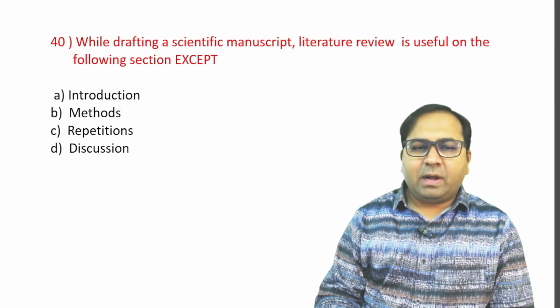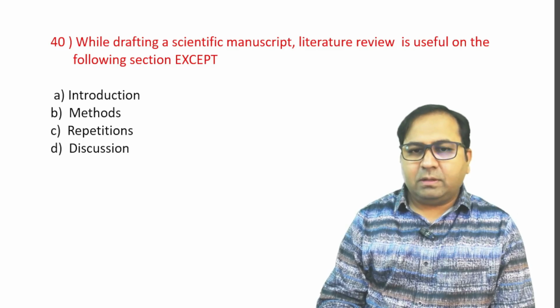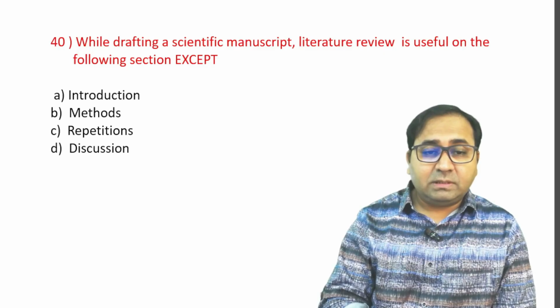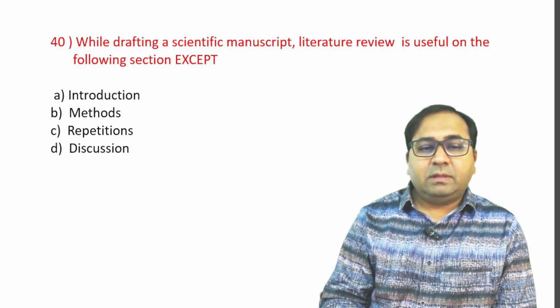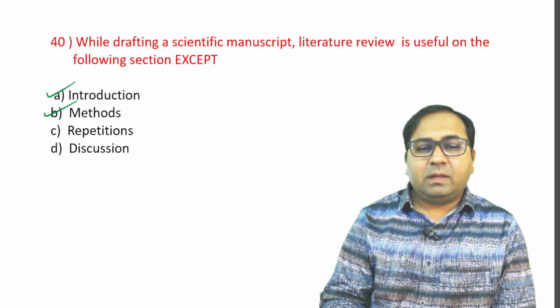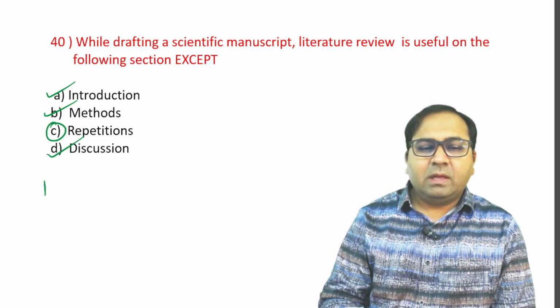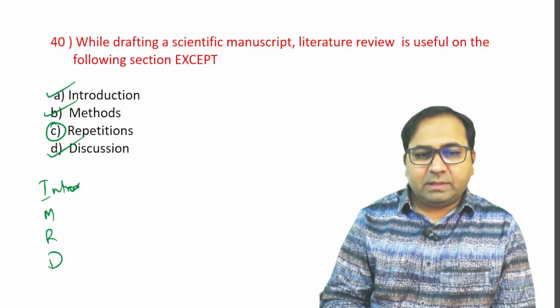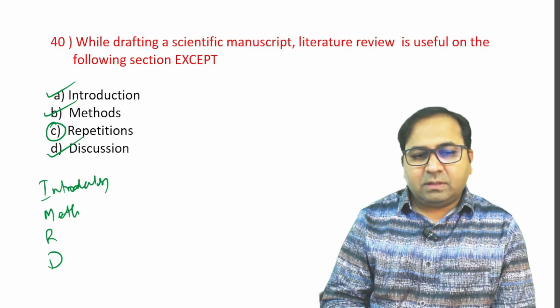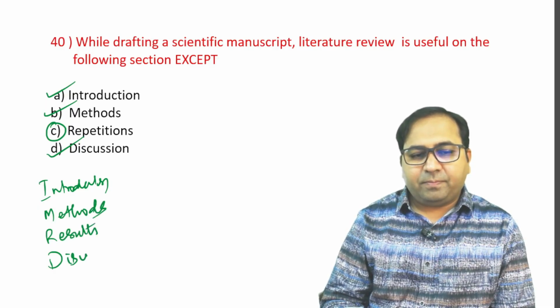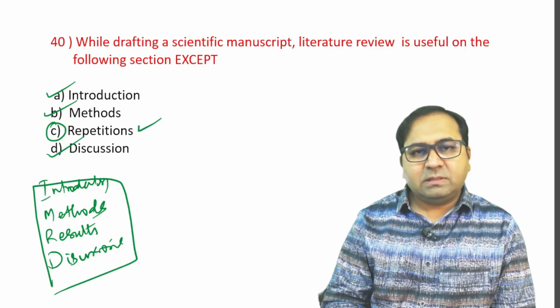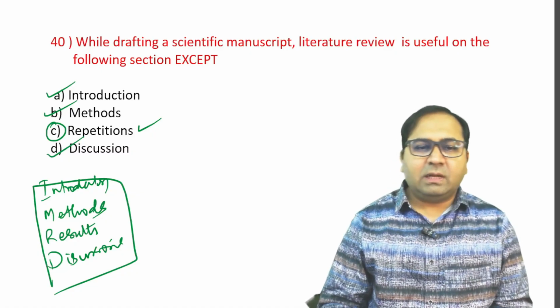Next question. While drafting a scientific manuscript, the literature review is useful in the following sections except. Options are A, introduction, B, methods, C, repetitions, or D is discussions. C, introduction will be there, methods will be there, repetitions are not there, and discussion will be there. In the IMRD structure in manuscript writing, if you see, you will have introduction, you will have methods, R will stand for results, okay, and D will be discussions. So simply they have changed the R from results to repetitions and given a question. So please remember this question and the answer.